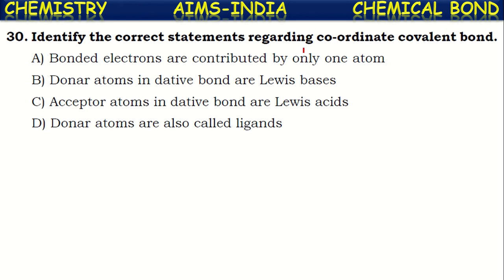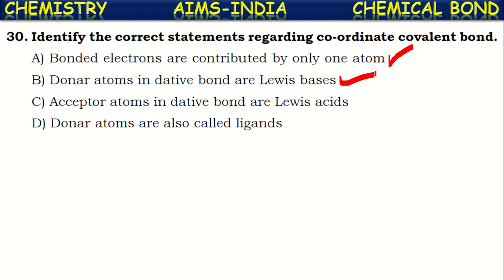Next, identify the correct statements regarding coordinate covalent bond. Coordinate covalent bonds are nothing but dative bonds. Bonded electrons are contributed by only one atom. Yes, of course. Donor atoms in dative bonds are Lewis bases. Actually, the covalent bond in which both the shared pair of electrons are contributed by one atom and shared by both the atoms is called a coordinate covalent bond or dative bond.